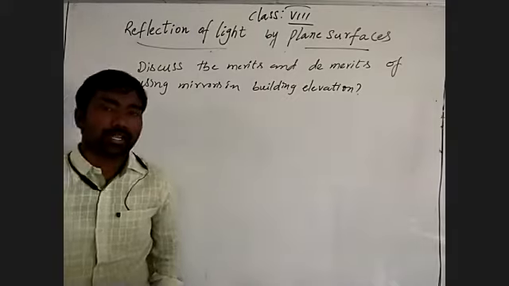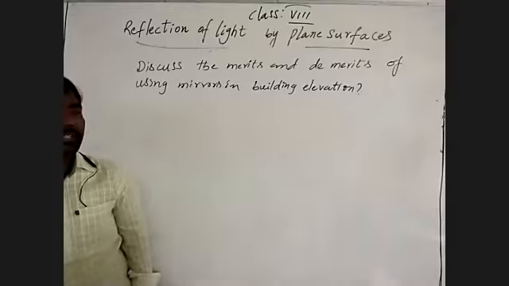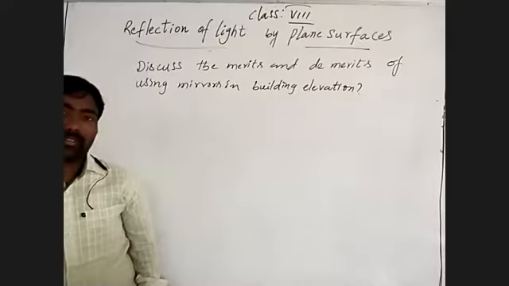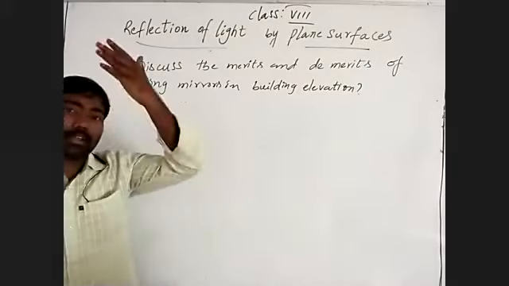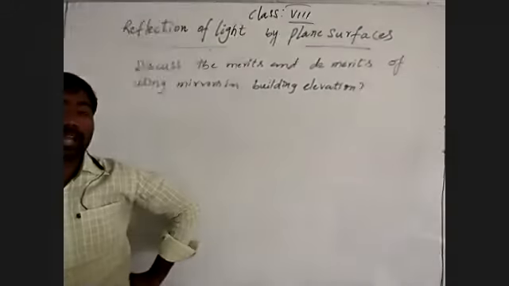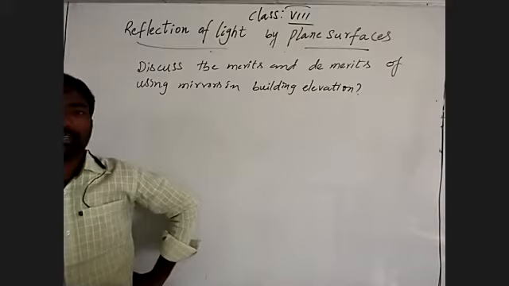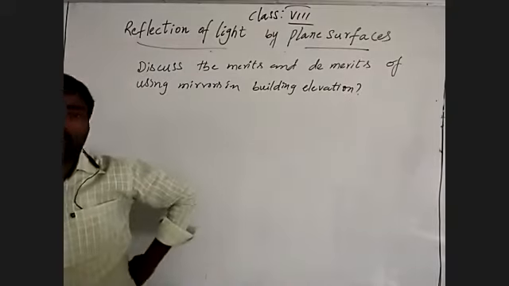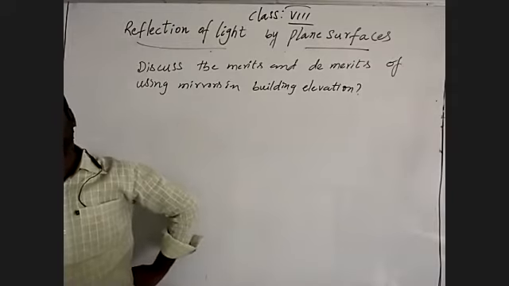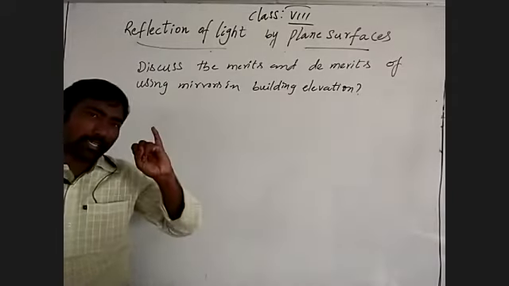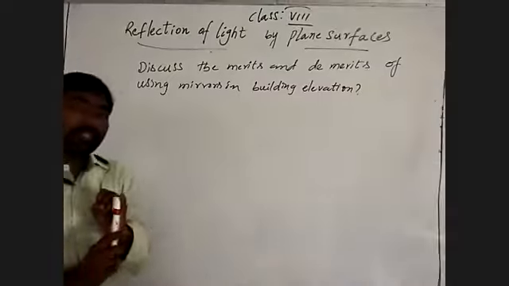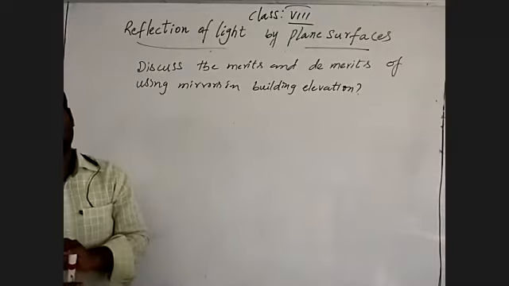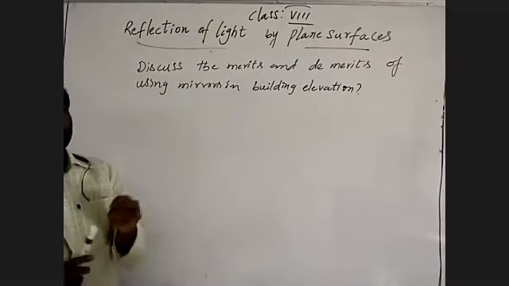Generally, building elevation is something we can observe in our school. At the front side, there are some glasses from the bottom to the top of the building. Why do they use it? The first thing is for attractive purposes. That is a merit.